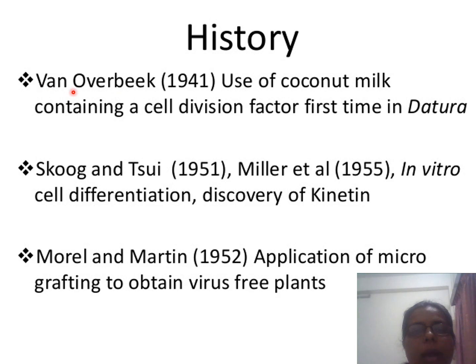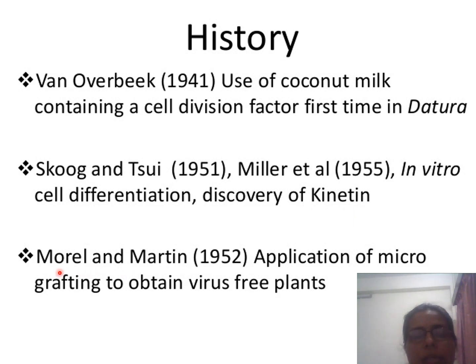Then next is Van Overbeek, who in 1941 first used coconut milk as a source of cell division factors in Datura tissues. Here they introduced a coconut milk medium for growing cells at minimum cost, in their study on the Datura plant. The next ones are Skoog and Tsui in 1951 and Miller in 1955, who studied in vitro cell differentiation and discovered kinetin.